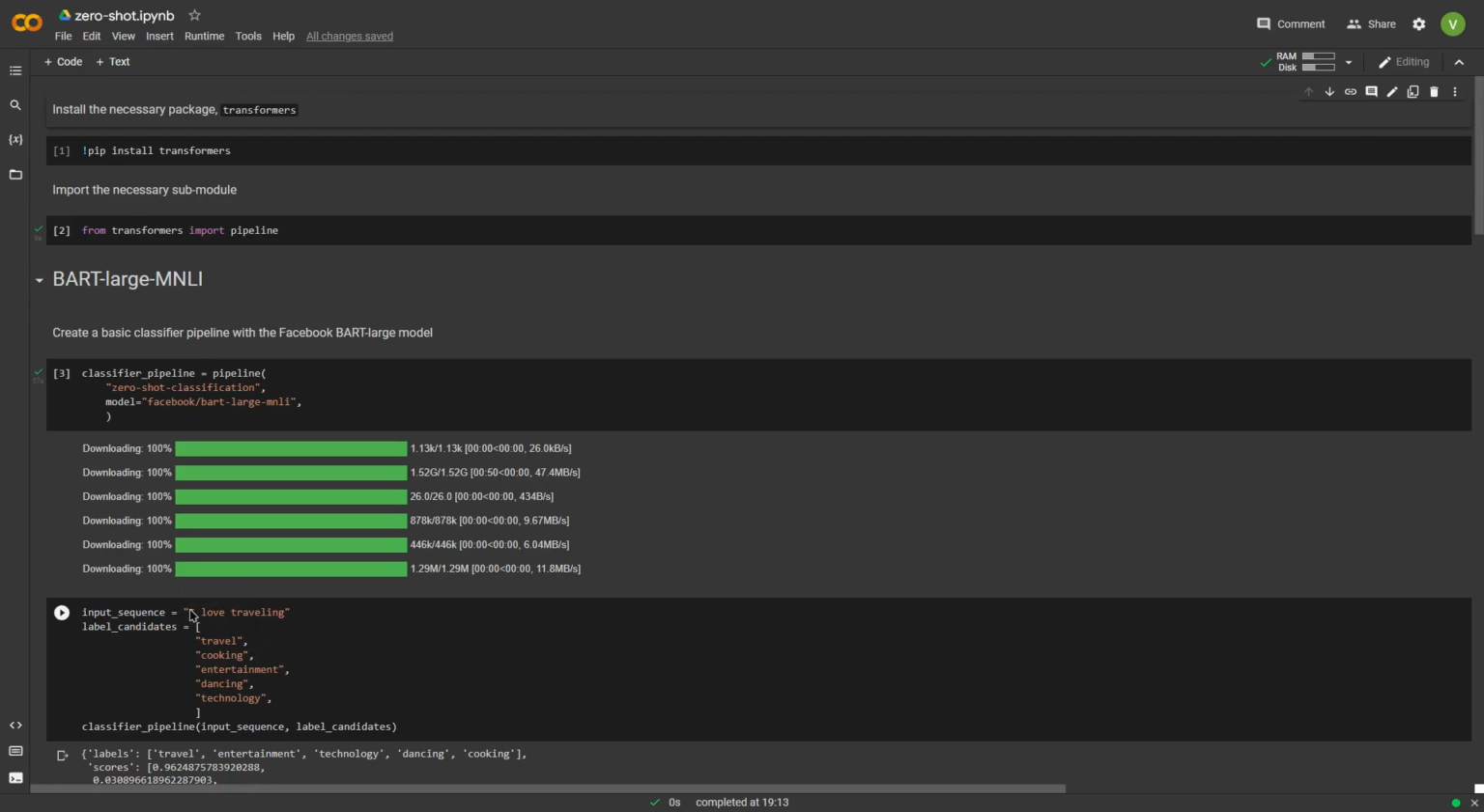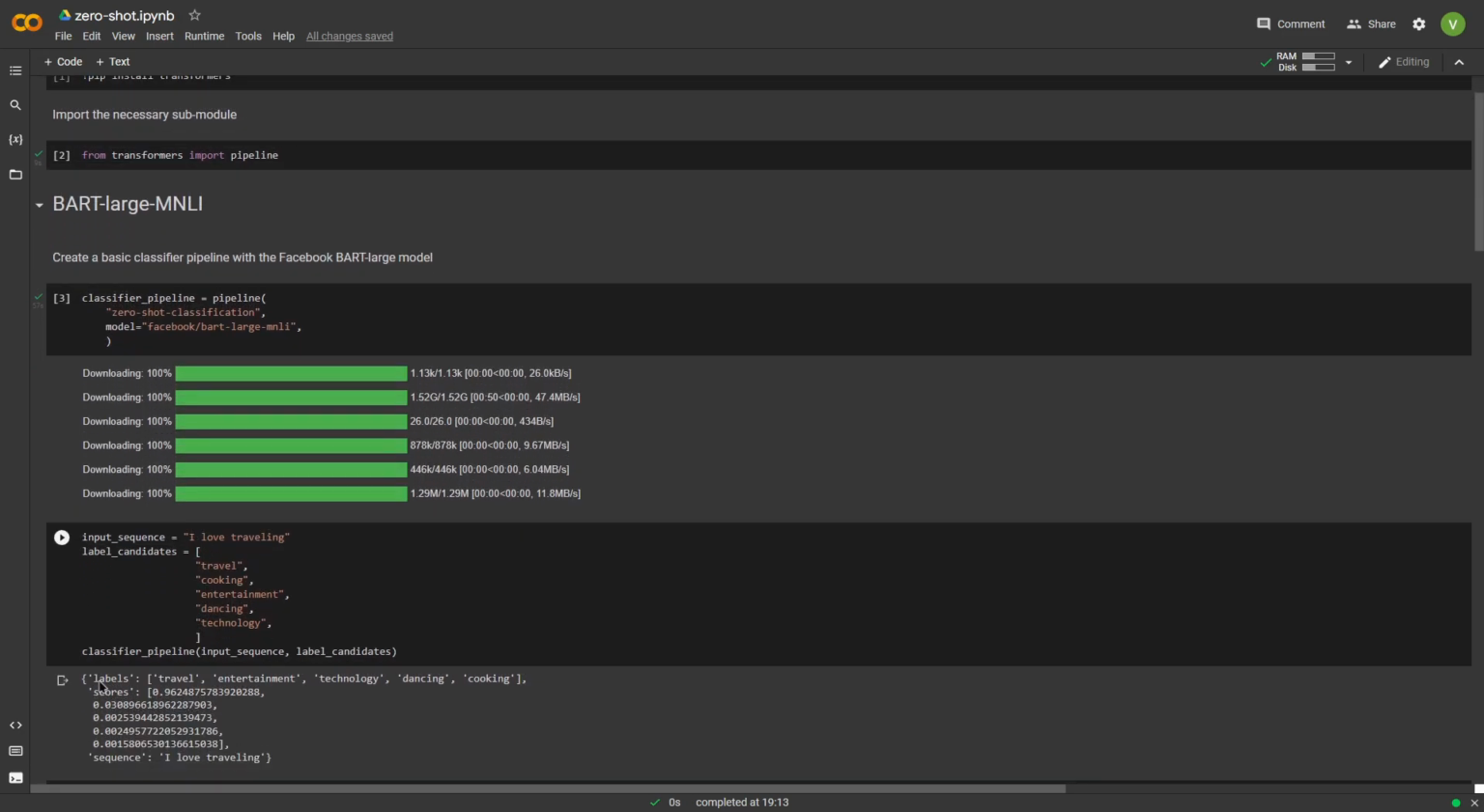The first sequence that I'm testing it on is a simple phrase, "I love traveling." Now this phrase can belong to 5 different labels that I have listed below in the label candidates variable: travel, cooking, entertainment, dancing, technology. Then I use this classify pipeline to predict which label this sequence belongs to.